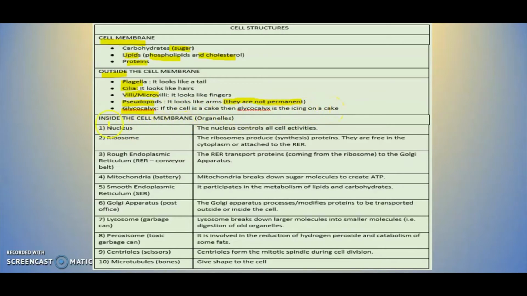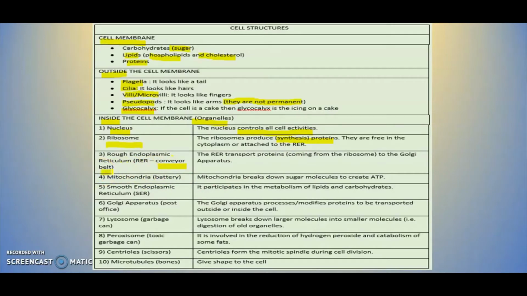Inside the cell, as we mentioned, we're going to have the cell organelles. And we're going to have, for example, the nucleus. The nucleus controls all the cell activities because in there we have the DNA that was provided by our parents. Therefore, the nucleus controls all the cell activities. We have ribosomes. They are going to synthesize proteins or produce proteins, for example. We have the rough endoplasmic reticulum. If you look in here, I mentioned conveyor belt.